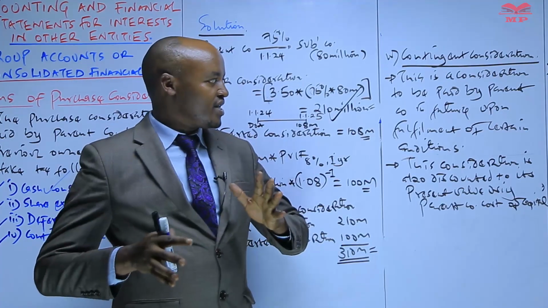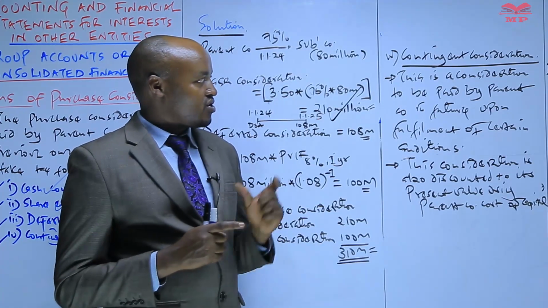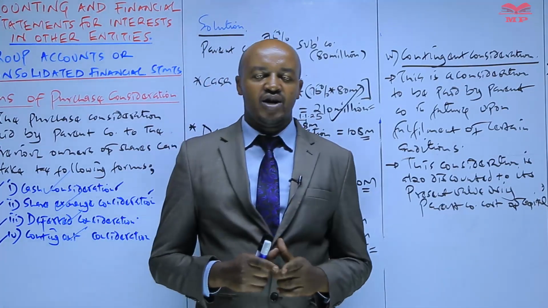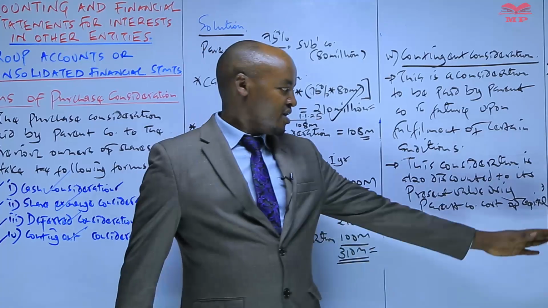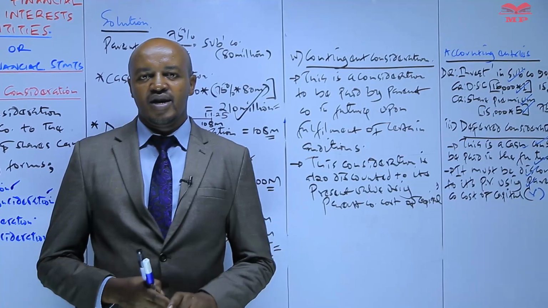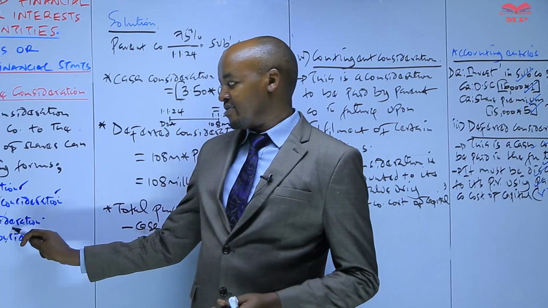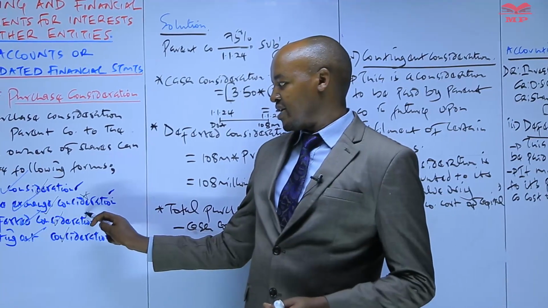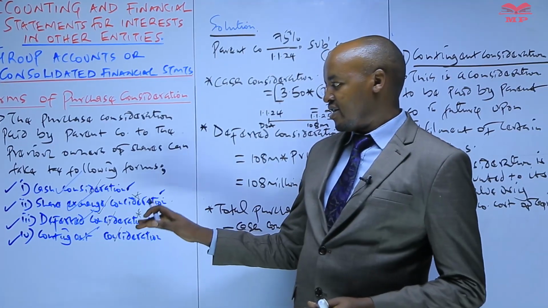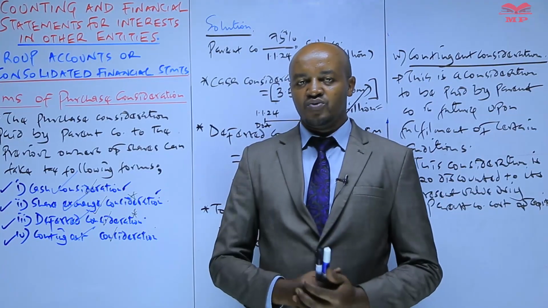Therefore, we can say contingent consideration and deferred consideration are almost the same, but the main difference is that this contingent consideration will only be paid by the parent company on fulfillment of certain condition. But when it comes to deferred consideration, there are no conditions which need to be fulfilled there for the parent company to be able to pay that particular consideration. So therefore, these are the various forms of purchase consideration, and basically the ones which are very, very common in the exam is the share exchange consideration, the deferred consideration, and therefore you must be in a position to know how to deal with those various forms of purchase consideration.